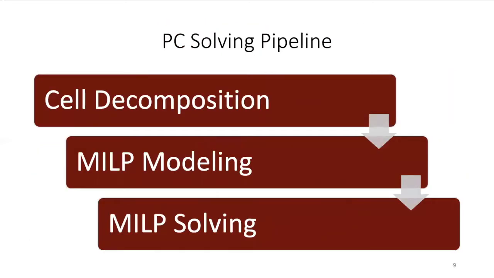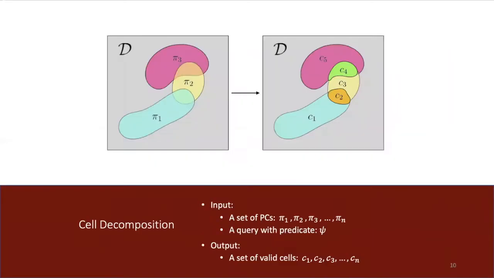With that in mind, let me introduce our PC solving pipeline. The first step is called cell decomposition. This step takes a set of PCs and our target query as input. It generates a set of disjoint cells for later use. To do cell decomposition, we first express each cell as a conjunction of PCs. For example, here we have C1, a conjunction of PC1, negate PC2 and negate PC3. C2 is a conjunction of PC1, PC2 and negate PC3. C3 is a conjunction of negate PC1, PC2 and negate PC3, and so on.